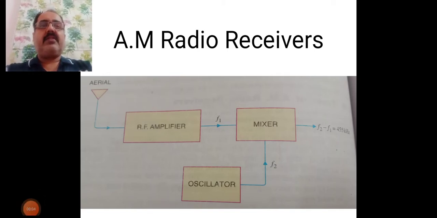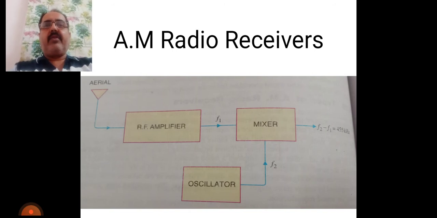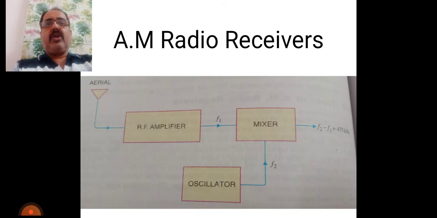Today's article is the AM radio receiver. So we have listening to the radio, and in case of radio, we have to observe the AM radio receiver. So what is an AM radio receiver? First we have to consider the definition of this. The radio receiver is a device which converts the modulated radio waves into sound waves.